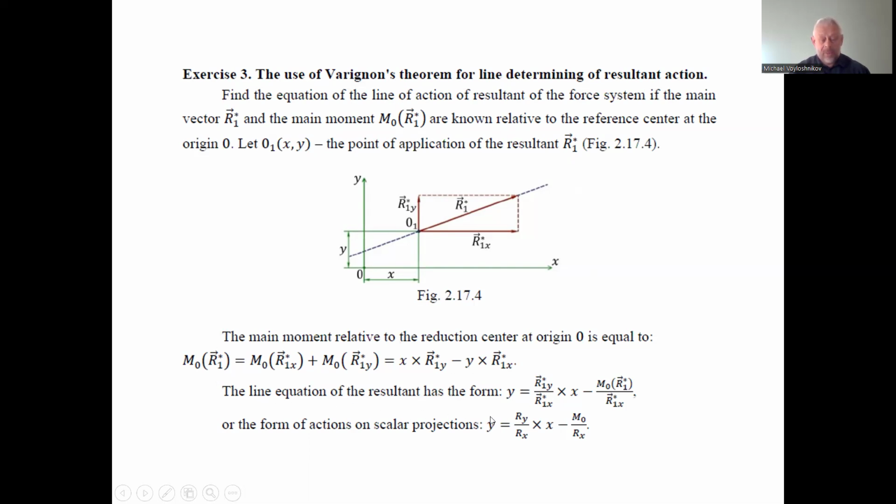So the line equation we can simplify a little bit, and we can find that the dependence of the ordinate of the line of action of the force on the abscissa of the line of action of force is, in this mathematical equation, the fraction ry to rx, times x, minus the fraction of m0 divided by rx.